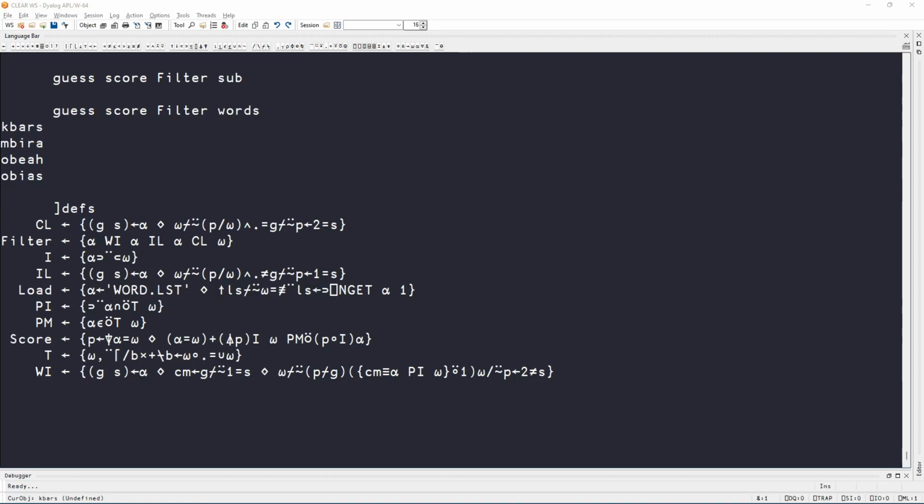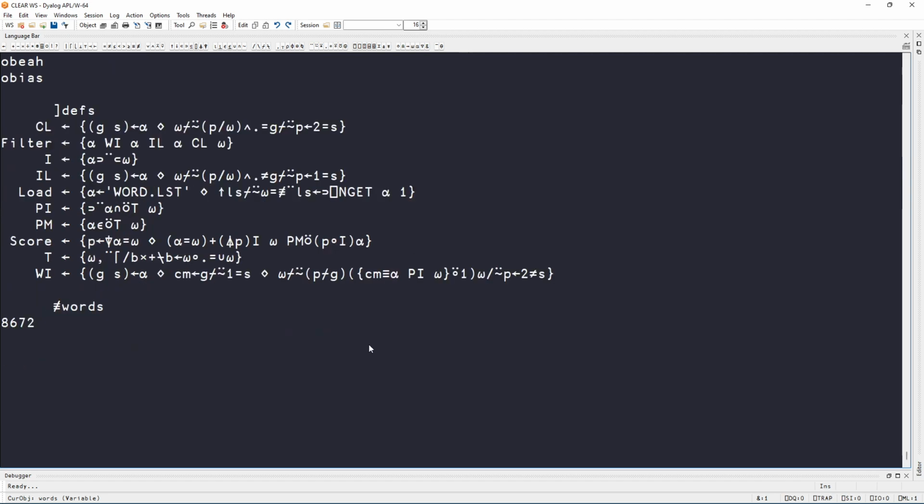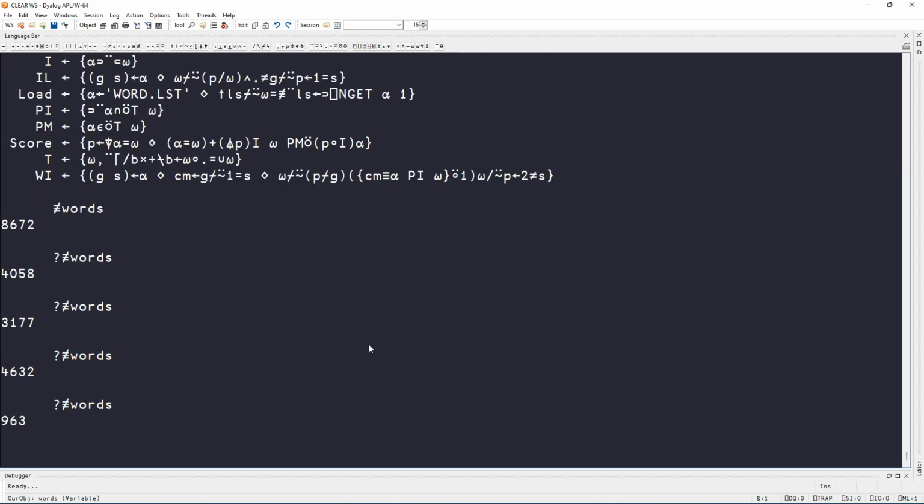Hey there, welcome to the final video in this series of solving Wordle with APL, and in this video we're just going to take our code for a spin, essentially. So we have a bunch of words. I'm not going to print all of them. We have almost 900 words with 5 letters, and we're going to pick a random word. So let's see. If we take the roll of the tally of the words, this gives us an index of a random word.